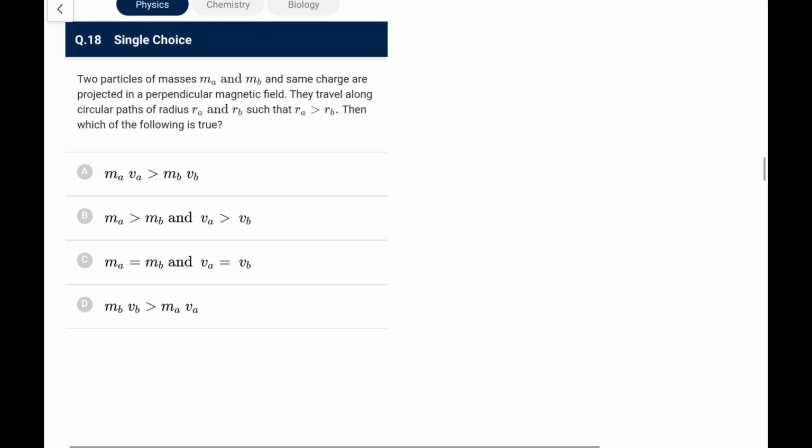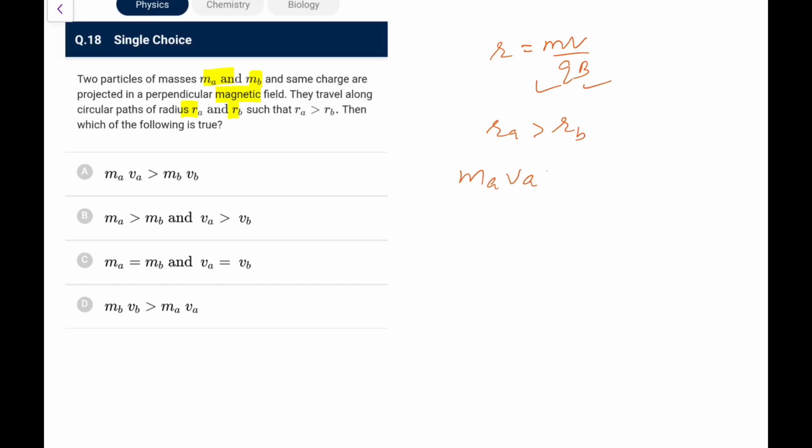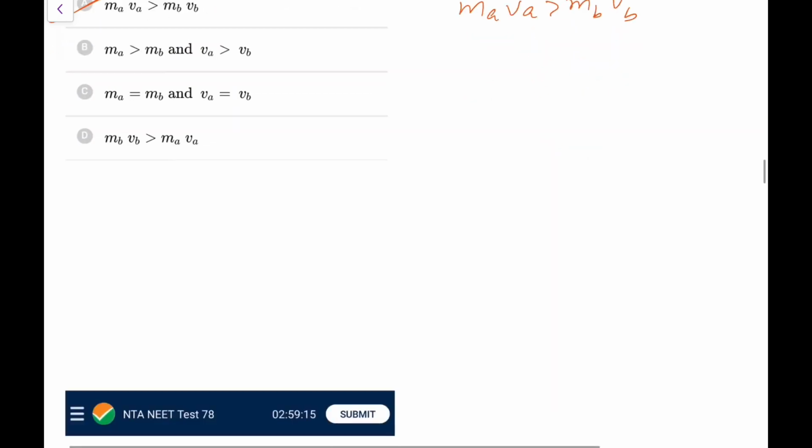Next, two particles of masses MA and MB have the same charge and are projected in a perpendicular field. They travel along radii RA and RB such that RA is greater than RB, then. Because R is equal to mv by qB, q is the same, B is the same. So if RA is greater than RB, it means MAVA is greater than MBVB for sure. So go for option A. That's an easy one for you.